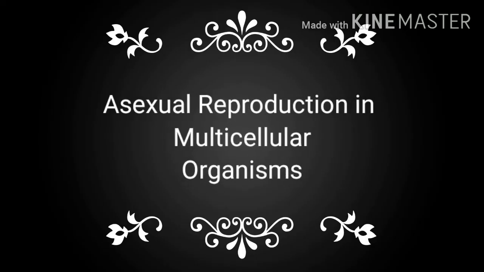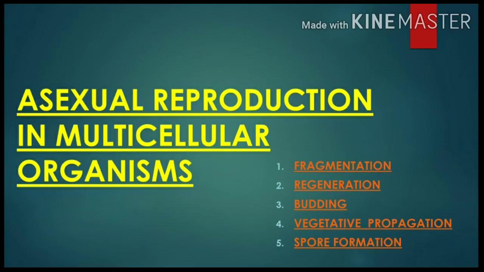Next part is asexual reproduction in multicellular organisms. There are 5 methods of asexual reproduction in multicellular organisms. These methods are: first, fragmentation; second, regeneration; third, budding; fourth, vegetative propagation; and fifth, spore formation.